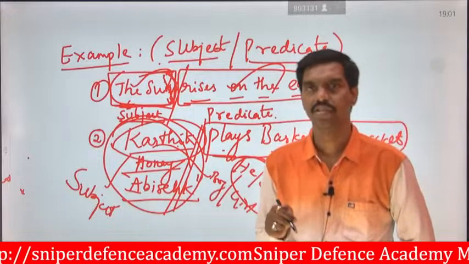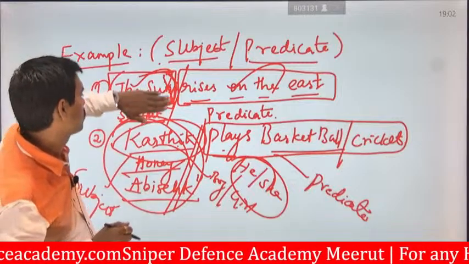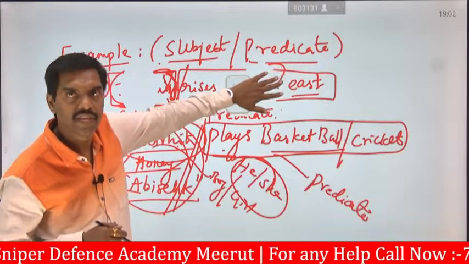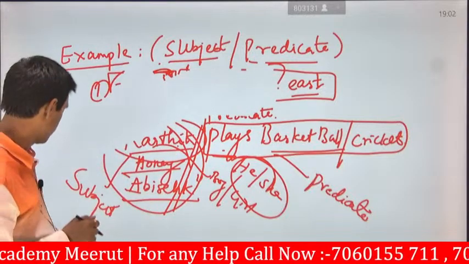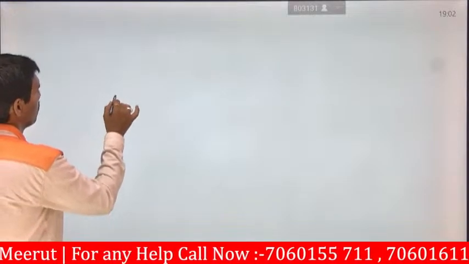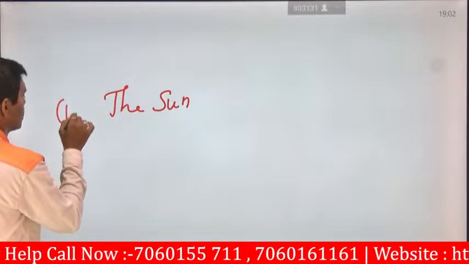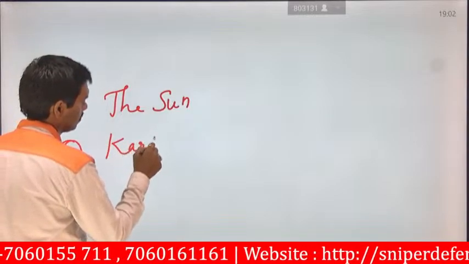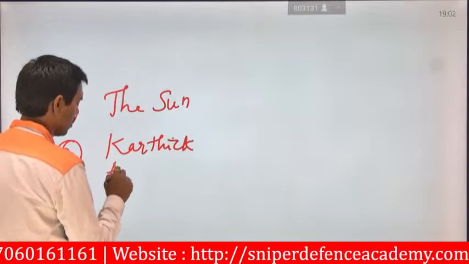Without a subject there is no predicate. If there is no sun, there is no predicate. And if there is no predicate and only the subject is there, it will be a meaningless word. For example, listen carefully: the sun. Number 2 is Karthik, or otherwise you can say Abhishek, whatever it may be.